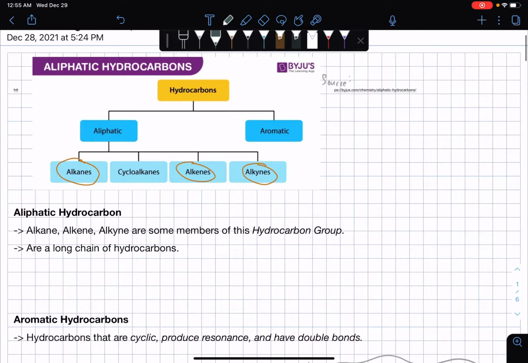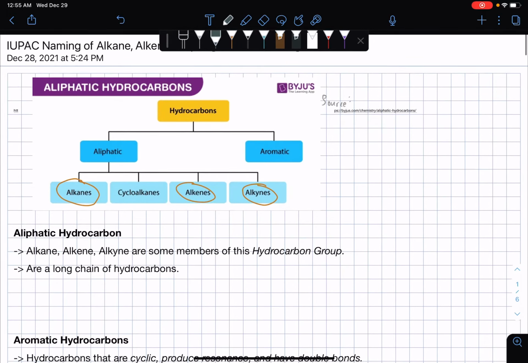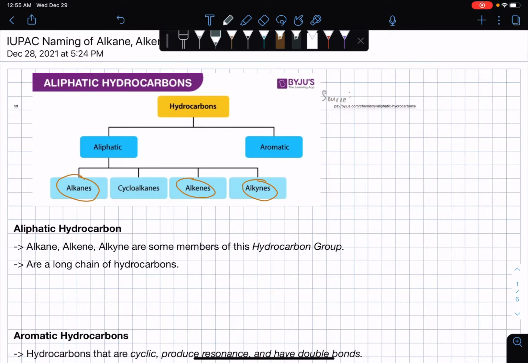That might not be tackled in the future videos. Our school never taught us that part of this lesson. So you may refer to other more professional videos in regards to the study of cycloalkanes. I myself haven't studied it yet, but if your school is tackling this lesson, you may proceed to watching other videos. For this video, we'll only be talking about alkanes, alkenes, and alkynes.